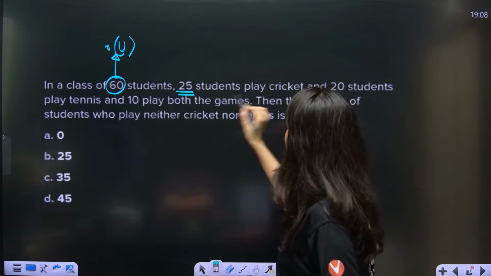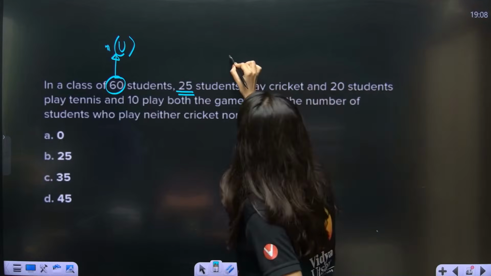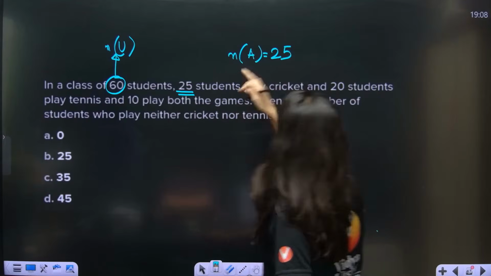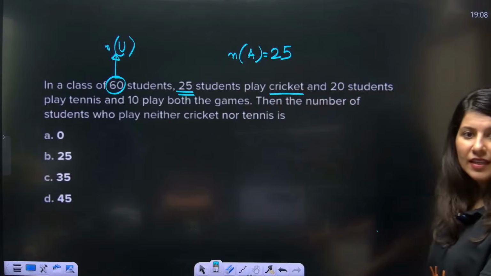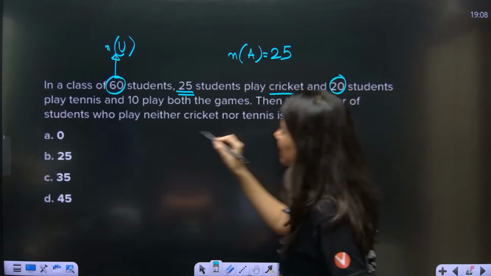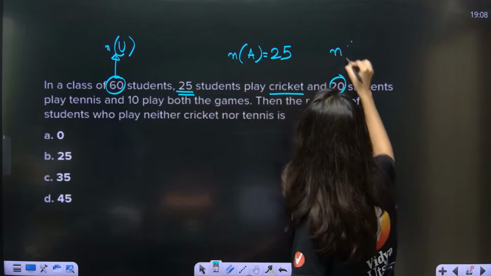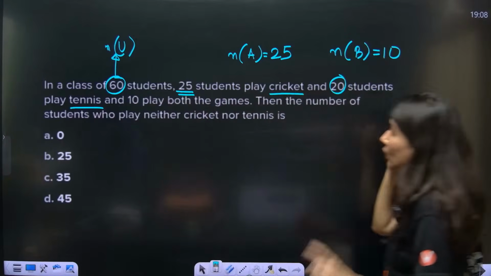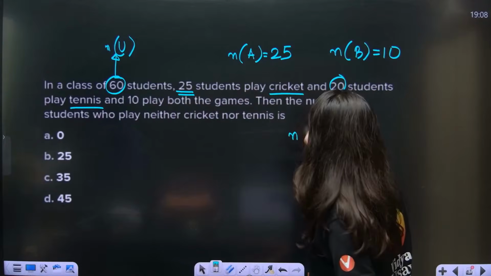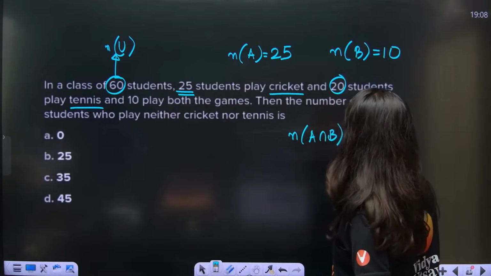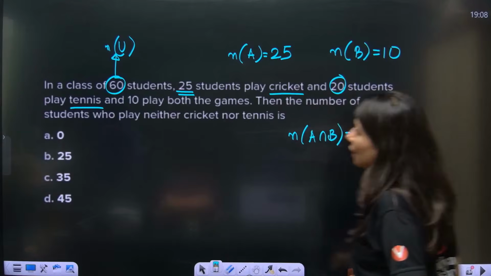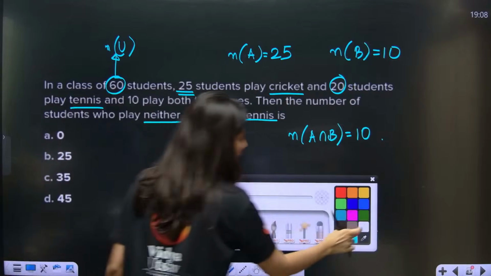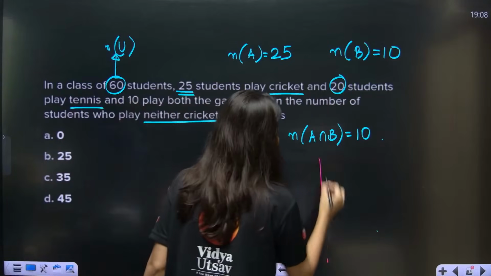Hold on. 25 students play cricket, so cardinality of A is 25. Number of students who play cricket is 25. 20 students play tennis, so cardinality of B is 20. And 10 play both the games. That means 10 is nothing but the intersection region. Then the number of students who play neither cricket nor tennis. First of all, let us try doing it with the help of a Venn diagram.